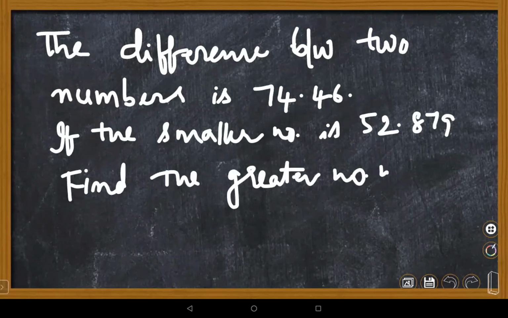Greater number. Yes, children. That's all for the day. Tomorrow we'll see the applications on real life.